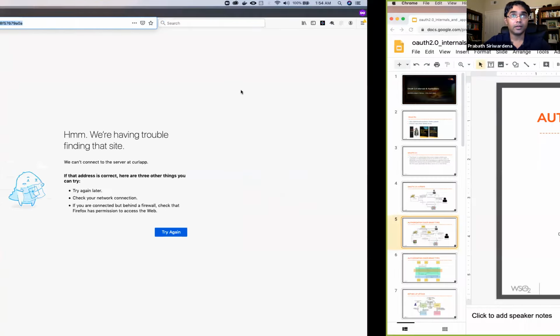If you look at this, you can see I'm passing the client ID and client secret to authenticate my client app to the authorization server. Then I'm also passing the authorization code I got from the previous step. Then the grant type is set as authorization code. Then the client ID and redirect URI. This redirect URI must match the redirect URI that this app already registered in the authorization server. Okay, so let me run this command.